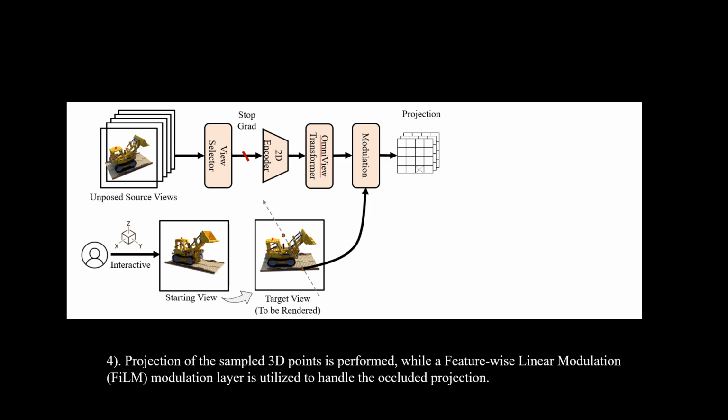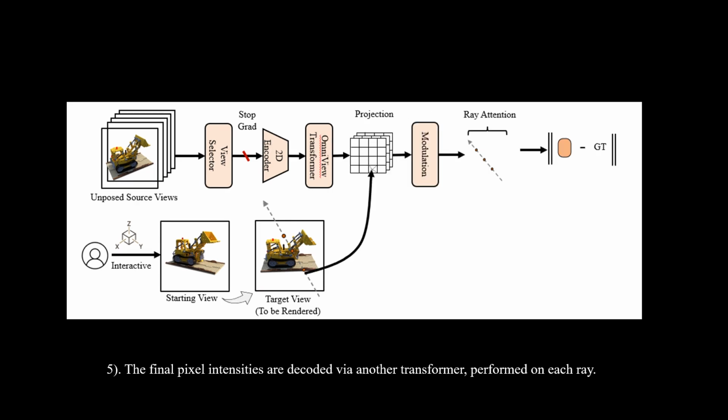Subsequently, a feature-wise linear modulation is utilized to scale and shift the point feature, to handle the occluded or missed projections. A ray-wise attention module is applied to determine the aggregation weights for each sampled point feature, further decoding into pixel intensities in a learnable fashion.